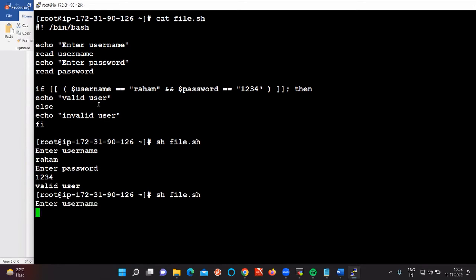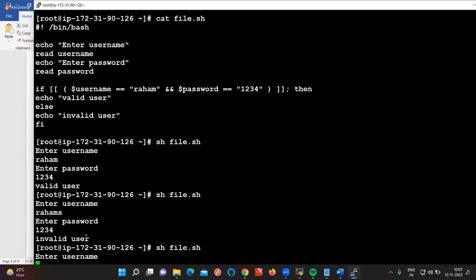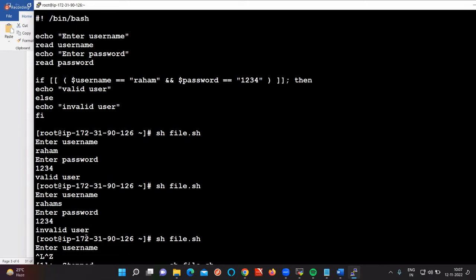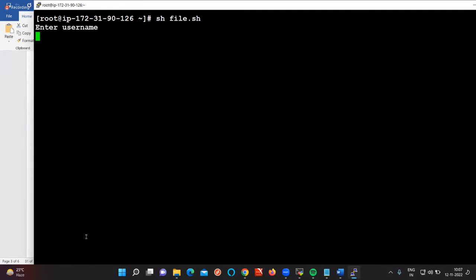Again, the script one more time. So here you have given the username as Raham, yes, and the password as 1234. Username is not correct, password is correct, so it is not printing. Again, execute this one more time. Here, the username is correct now. This time the username is correct and the password is 12345, the wrong one. It is not printing, because the condition that we have used is AND. AND means we need to satisfy both conditions. Otherwise, it is not going to execute.